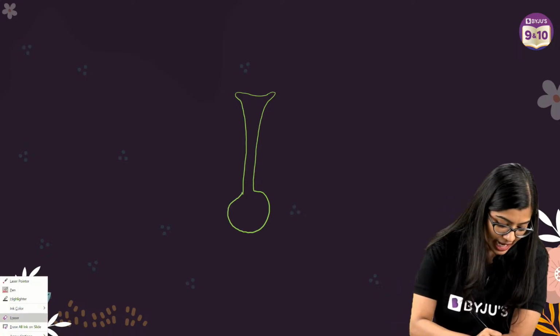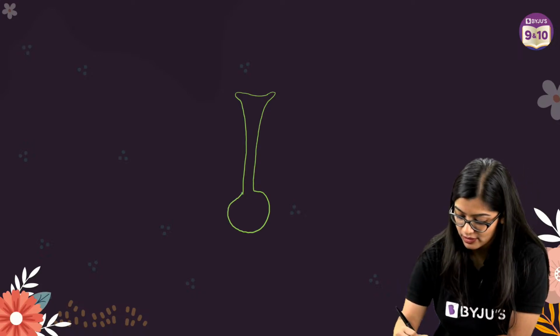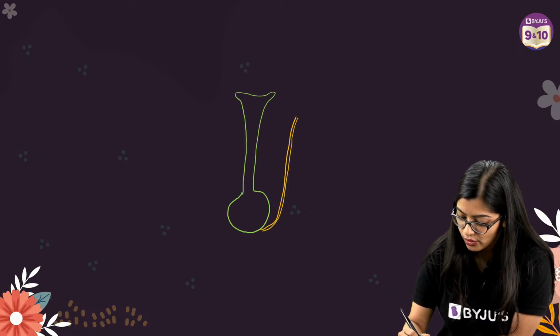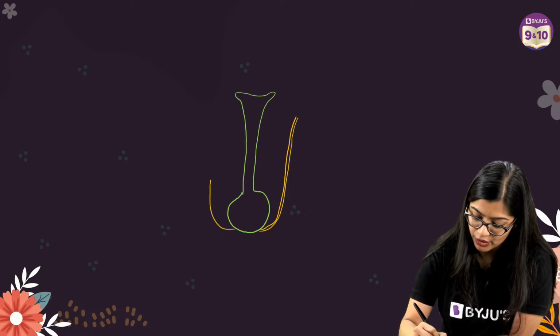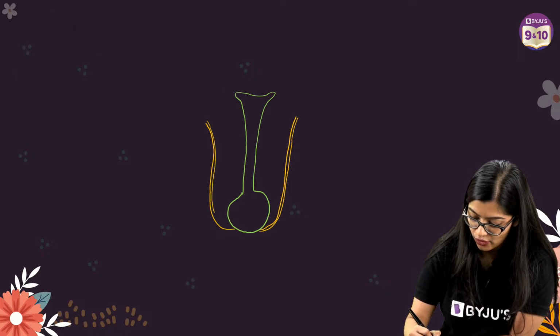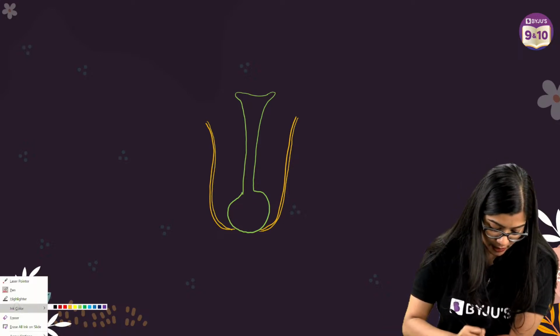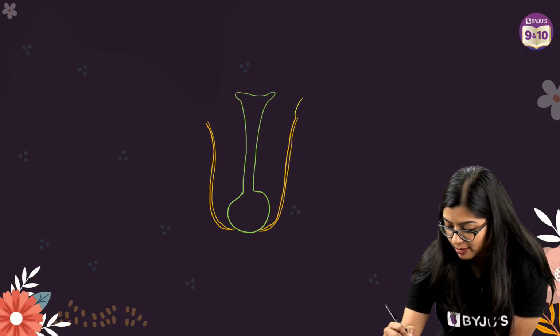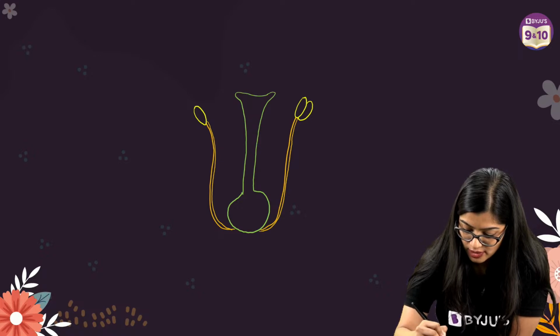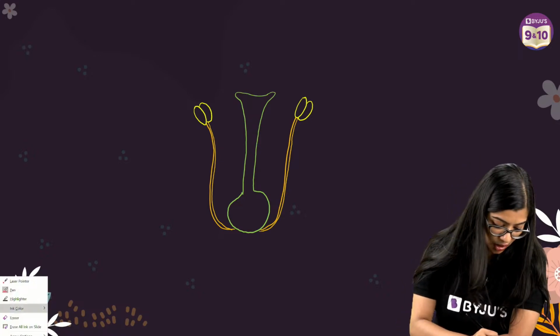Okay, now next part that you need to draw are the stamens. So from here, draw the filament, okay? So thin filaments you can draw. You can draw 2, you can draw 4, up to you, but you need to just draw the stamens, yes? So you can draw the stamens in the side. I'm using some different colors so that you are able to see. And we know that stamens have anther, which is bilobed. So now you have drawn this.